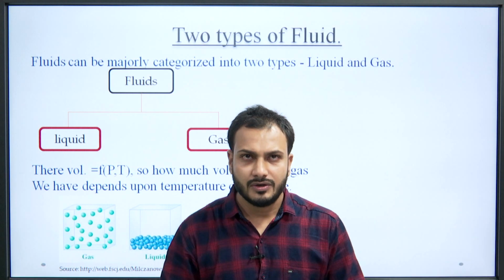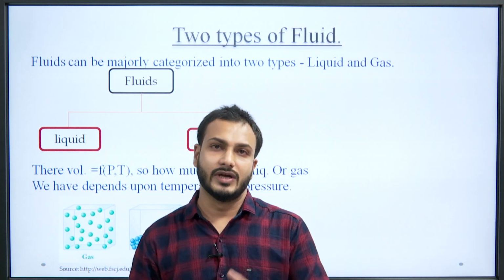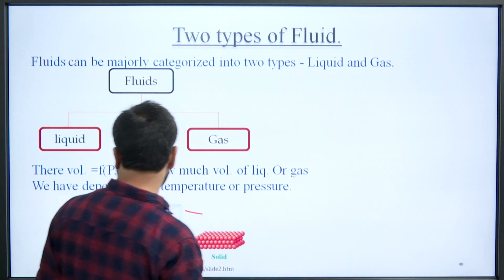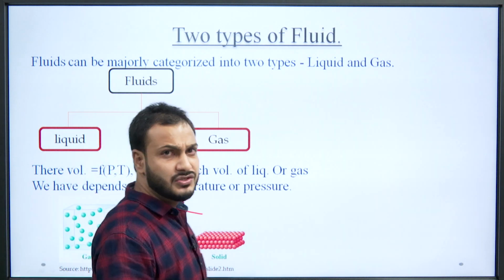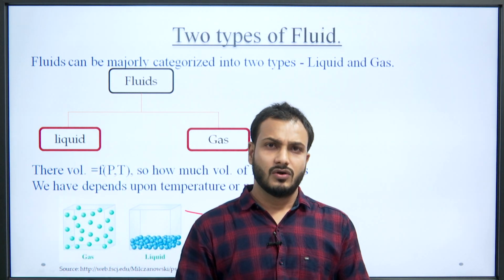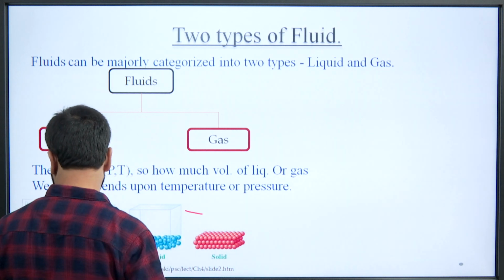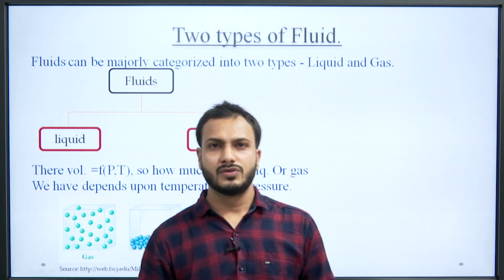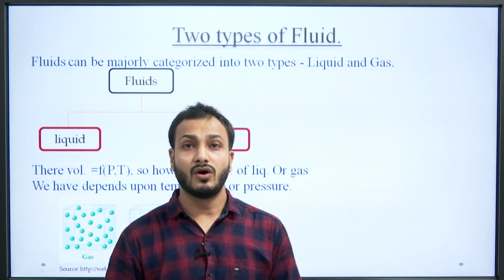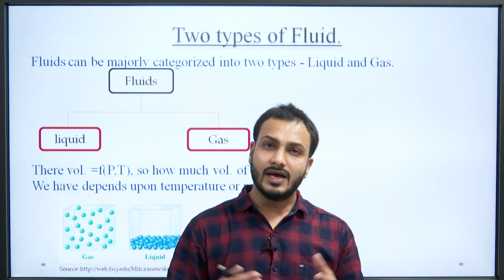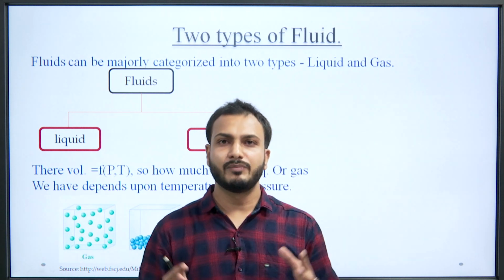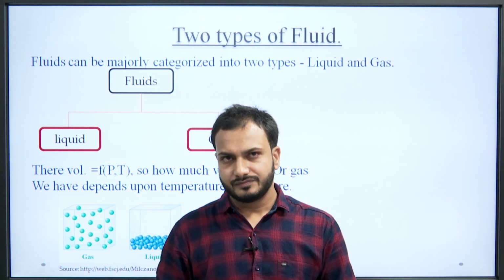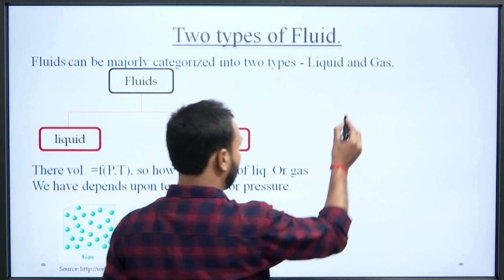Fluids can be majorly categorized into two types, the liquid and the gas. As we all know, volume is a function of pressure and temperature. For a liquid or gas, the volume is a function of pressure and temperature. It means how much volume of the liquid body or gas body we have totally depends upon the temperature or the pressure. Let us understand this point.